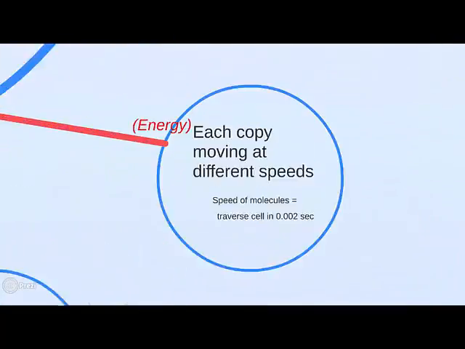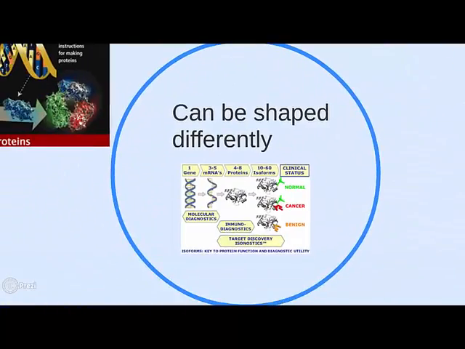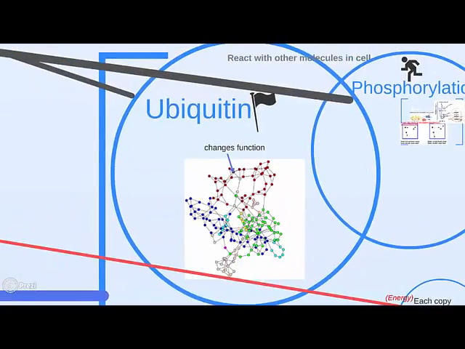The bigger the molecule, the slower it's moving, generally speaking. However, even a glucose molecule can span the distance of an entire cell in 0.002 seconds. Each molecule in the body can have different shapes to it, often called isoforms. There are not equal numbers of every type of molecule. These molecules can be tagged, and this changes the function of a network.